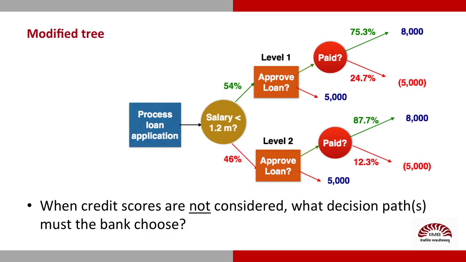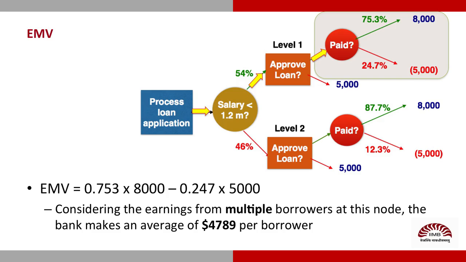Suppose the borrower has arrived at the topmost probability node on the decision tree. The EMV for this node is 0.753 times 8,000 minus 0.247 times 5,000, and that gives us 4,789.